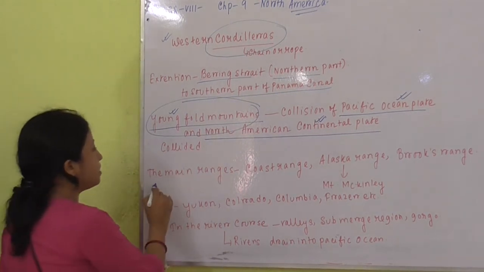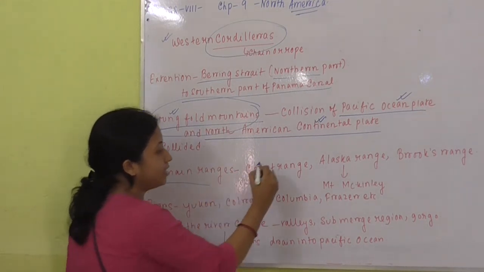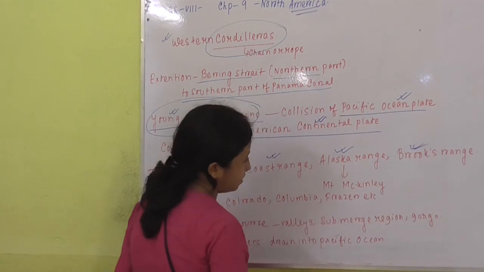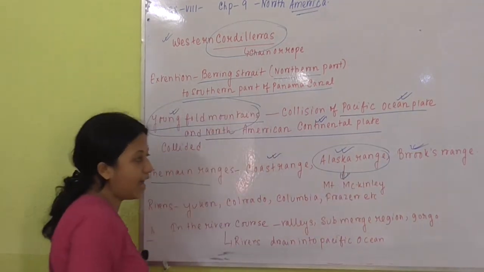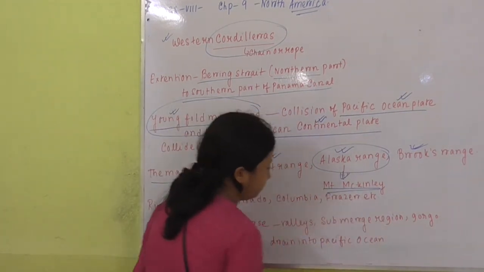The main ranges are the Coast Range, Alaska Range and Brooks Range. In the Alaska Range we have the highest peak of North America, Mount McKinley.